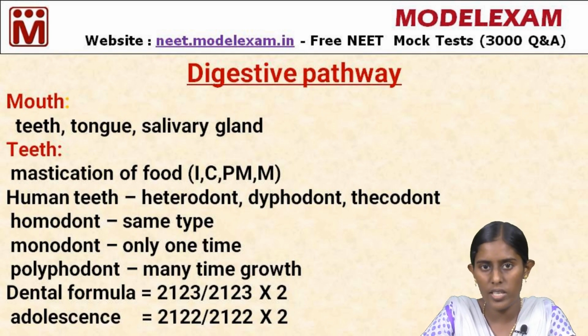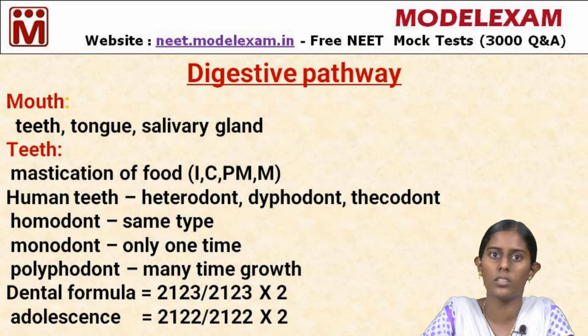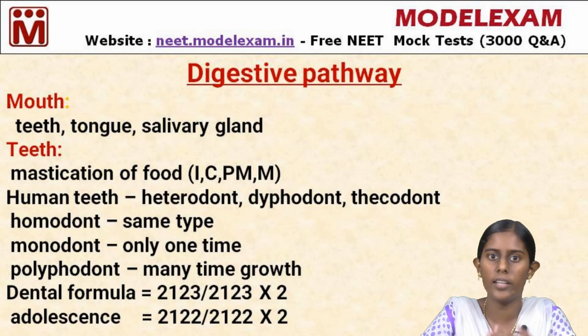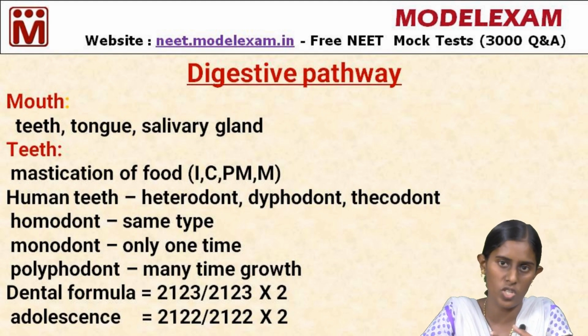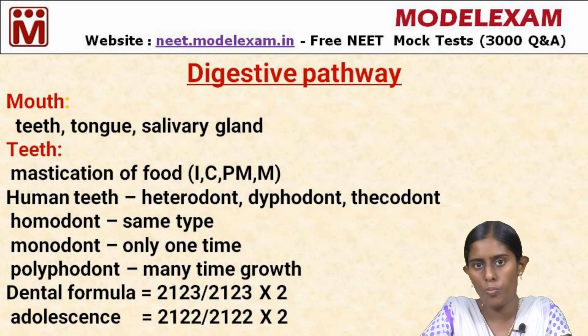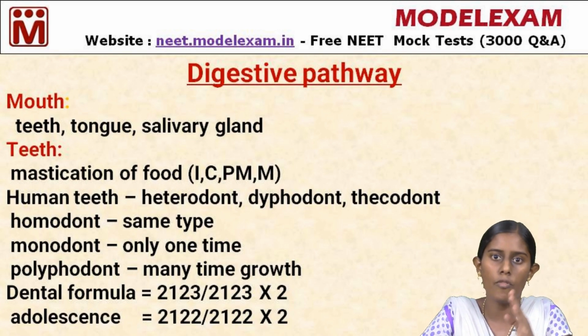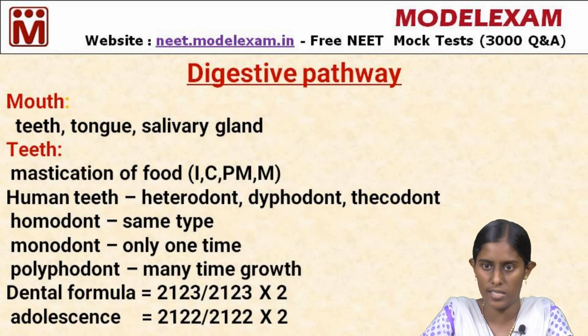Okay, next we will discuss the dental formula. Dental formula is calculating the number of teeth in only one side of the jaw, and the below side is the next jaw. Okay, 2, 1, 2, 3 divided by 2, 1, 2, 3 means 2 incisors on one side of the upper jaw, 1 canine, 2 premolars, 3 molars in the upper jaw region. Next is the lower jaw region, and we multiply by 2 for the next side.